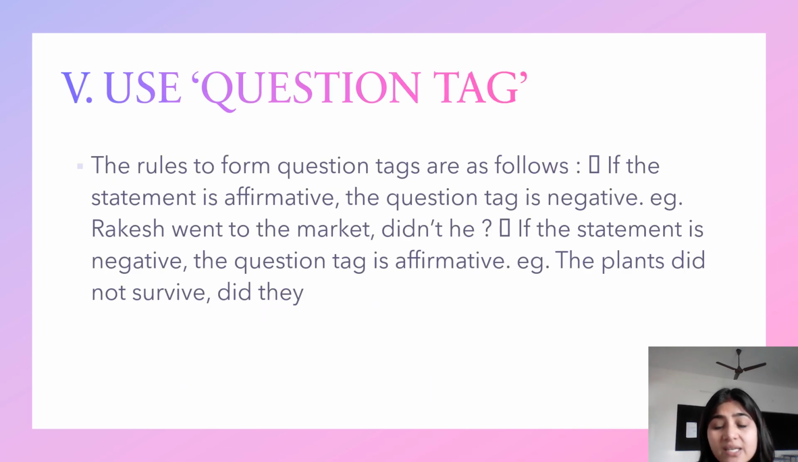Use question tags. A sentence can also be transformed by using question tags. So I have given the two basic rules of changing the sentence using question tags. If the statement is affirmative, positive, the question tag is negative. For example, Rakesh went to the market. It is positive, right? So we'll say, didn't he? Okay. If the statement is negative, then the question tag is affirmative. So here the statement is negative. The plants did not survive. That is why the question tag will be affirmative. Did they?